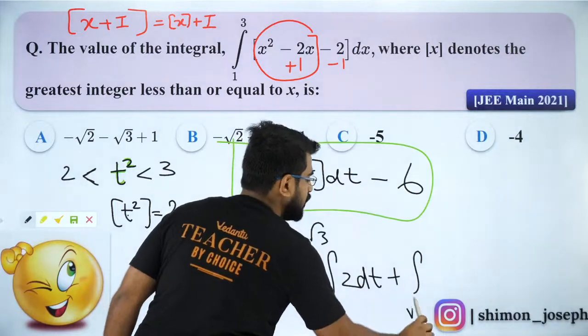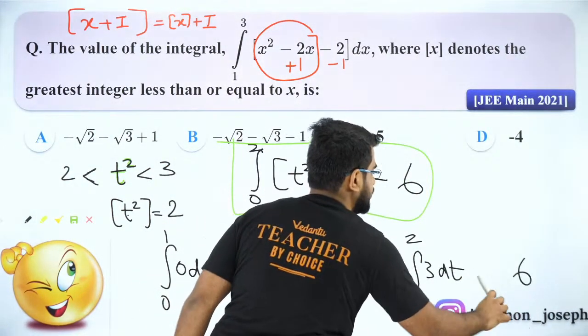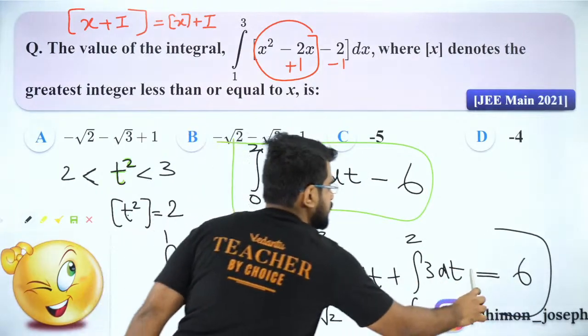Next, what will you have? You will have root 3 to 2, with 3 dt. That's it. Minus 6 over. This is your answer.